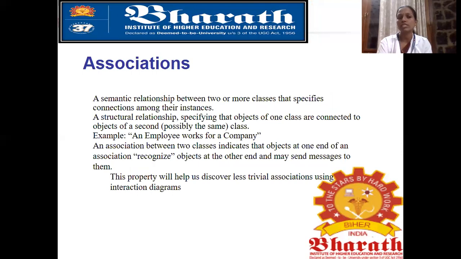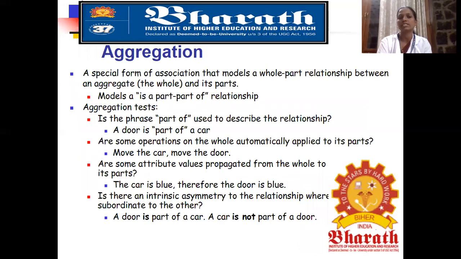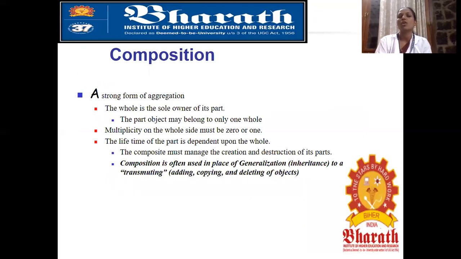Association is a semantic relationship between two or more classes. Here we have studied multiplicity indicators: exactly one, zero or more, one or more, zero or one, specified range, multiple disjoint ranges. Aggregation is a special form of association that models a whole-part relationship between an aggregate and its parts.